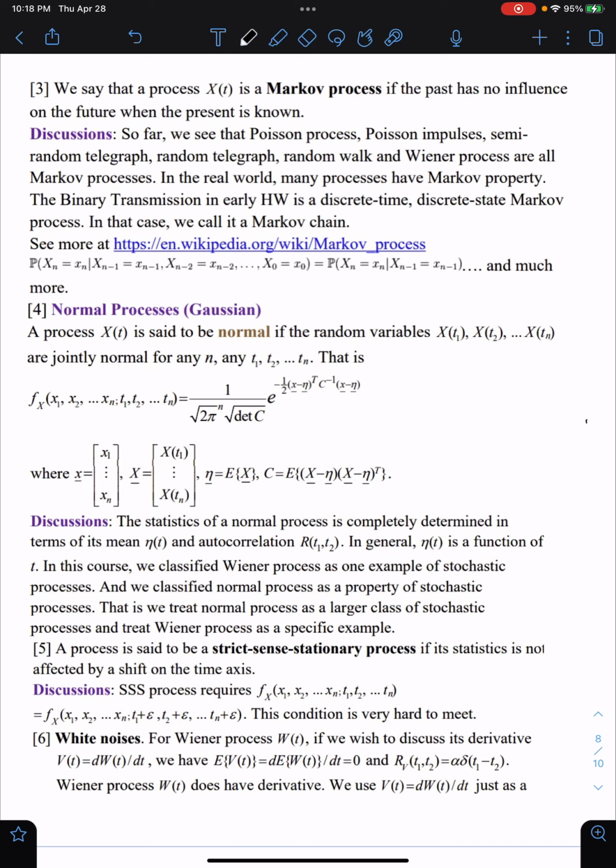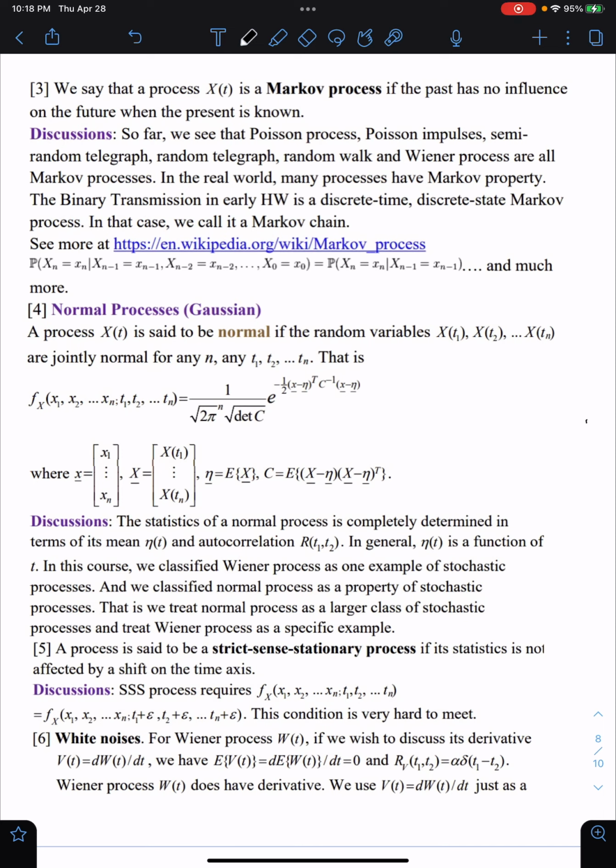Discussion. The statistics of a normal process are completely determined in terms of its mean eta(t) and autocorrelation R(t1, t2). In general, eta(t) is a function of t. In this course, we classified the Wiener process as one example of stochastic processes, and we classified normal processes as a property of stochastic processes.